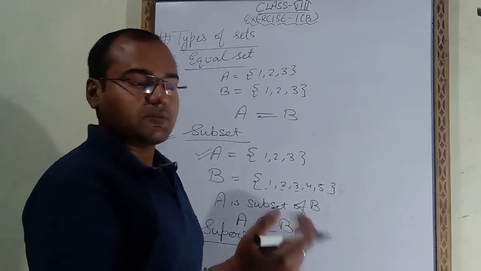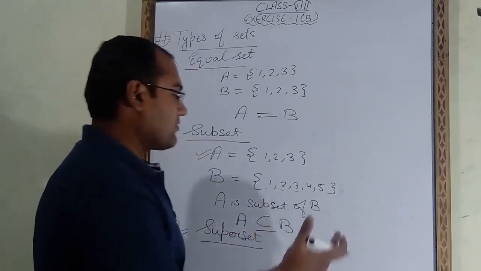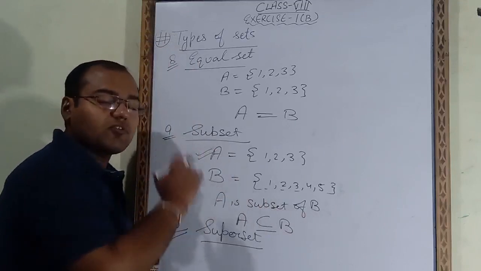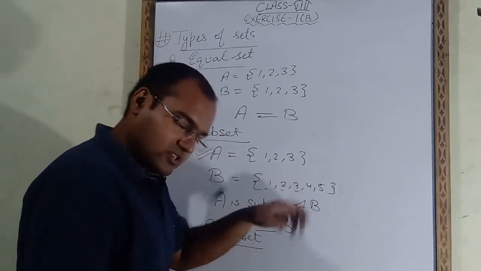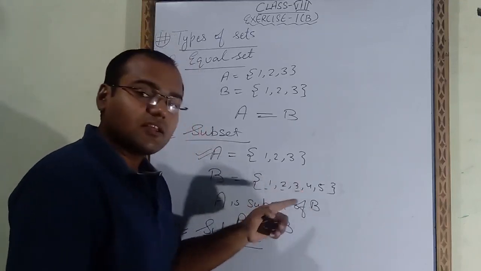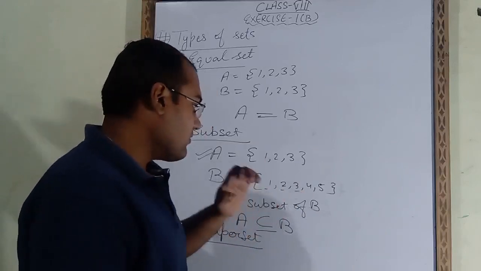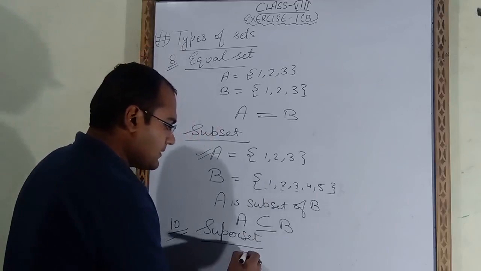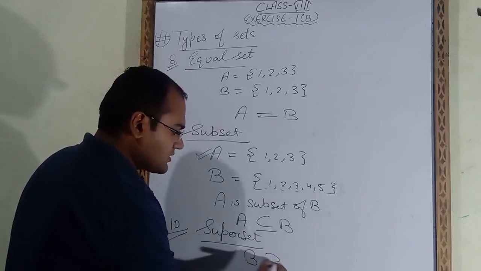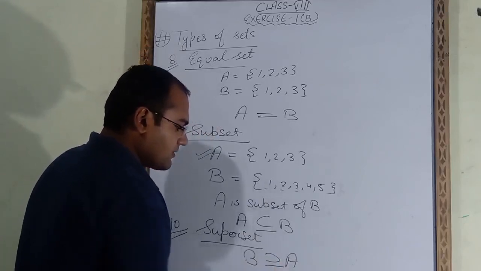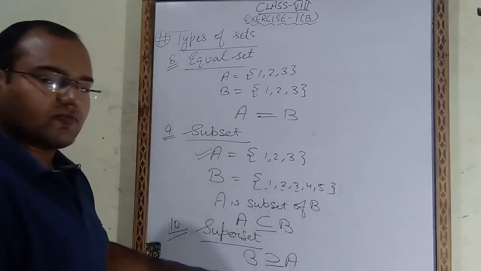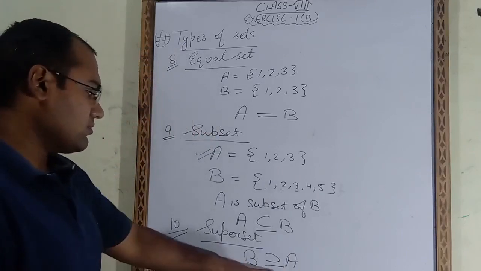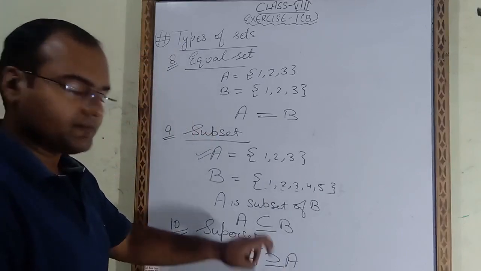If we speak of subset, how do we have to read it? We have to read like this: A is a subset of B, but B has extra elements, so we will call B the superset. So how will we write it? B is a superset of A. So like this you have to represent superset.